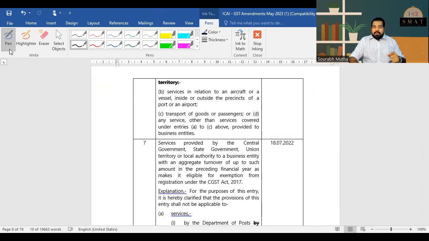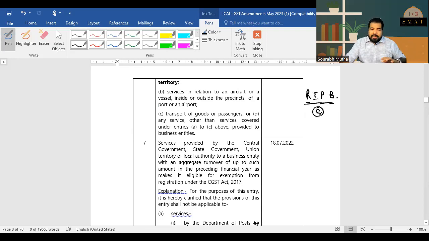Every time you want to do amendments, just watch this video before the exam. You'll remember all of it. All right. Guys, when you've gone to the post office, I don't remember the last time I went to a post office, but if you go, you feel that everyone there is very sleepy because nowadays everyone uses courier services. Post offices have become RIP. So this is the shortcut. Registered post, inland letter, post card, or book post: these four are exempt from GST.